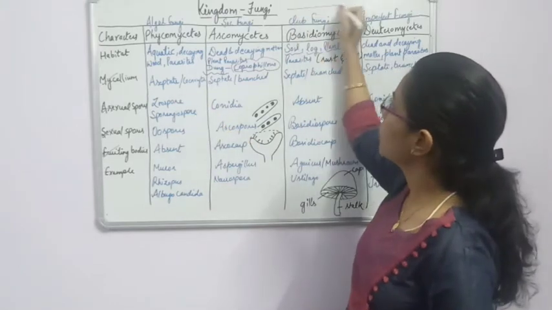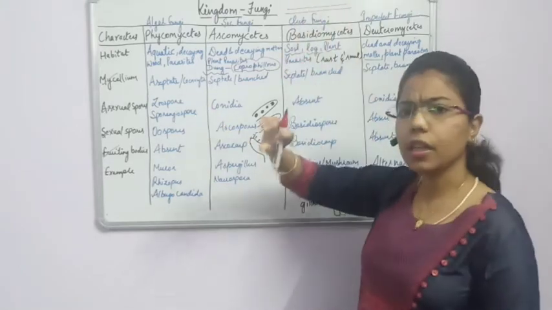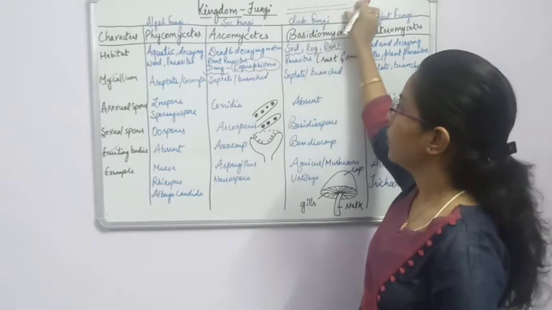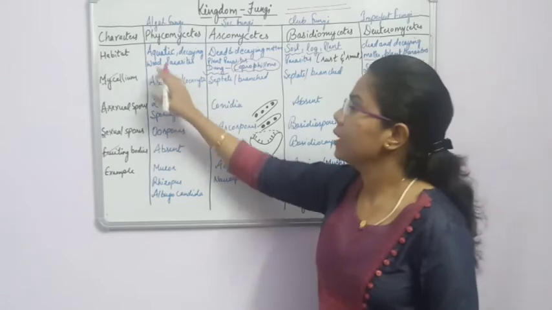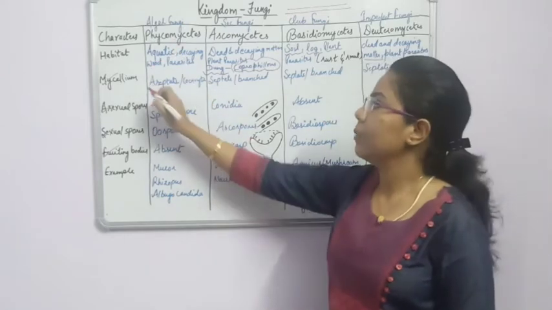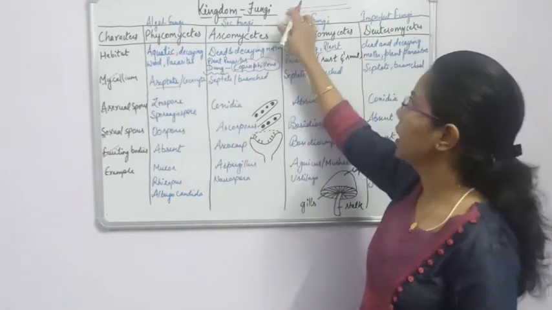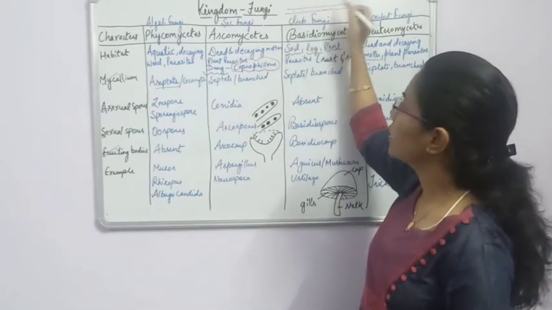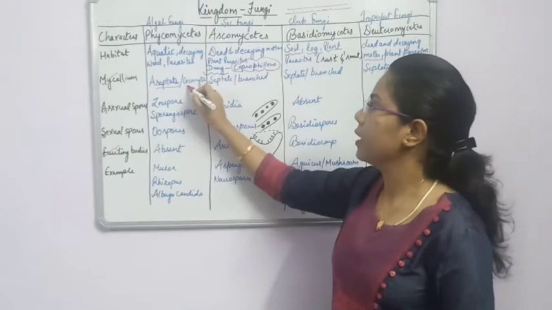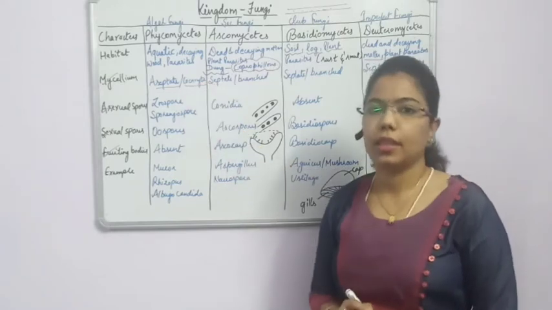If there are no cross walls, they will be present like a continuous body, so there will be no branching. So in Phycomycetes, the mycelium is aseptate. If there are no septa, the nuclei are spread all over, and that's why we call it cenocytic mycelium.